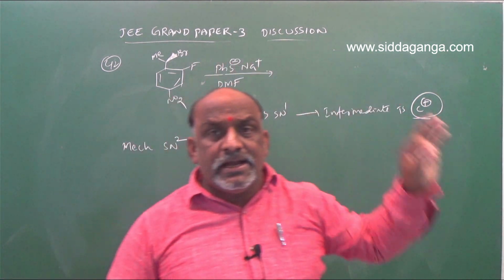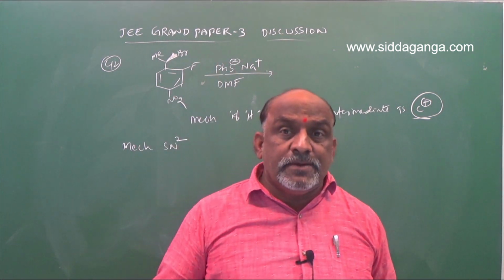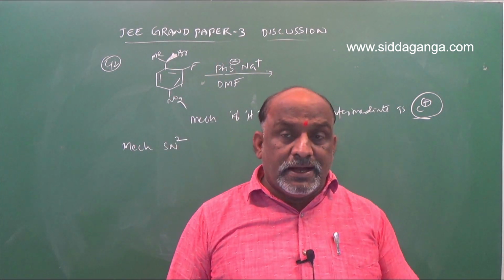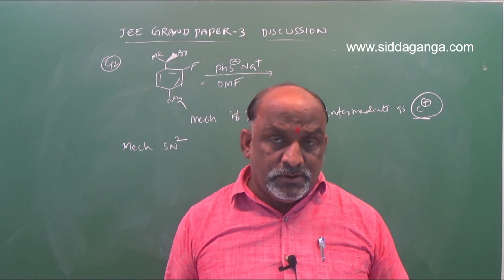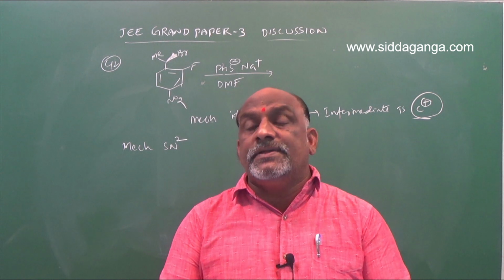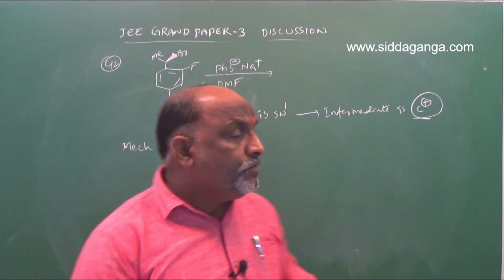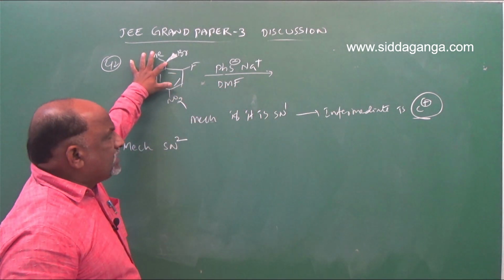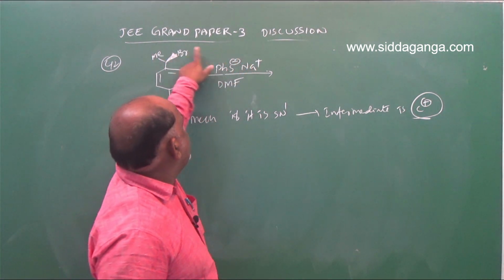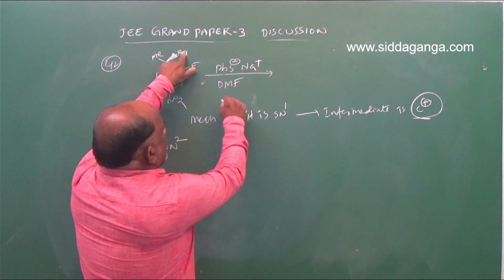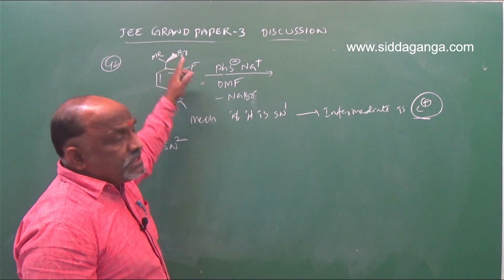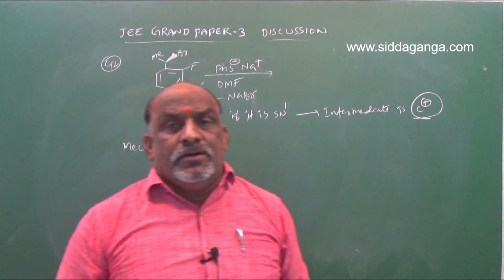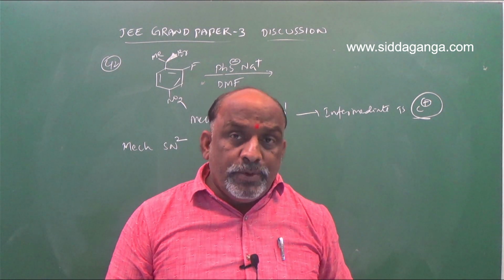Benzyl carbocations are more stable than aryl halides. Benzyl halides are more reactive than aryl groups. So this is a benzyl. What is the concept? Here you should remove NaBr. Removal of NaBr from this, here bromine is on the front side of the plane.